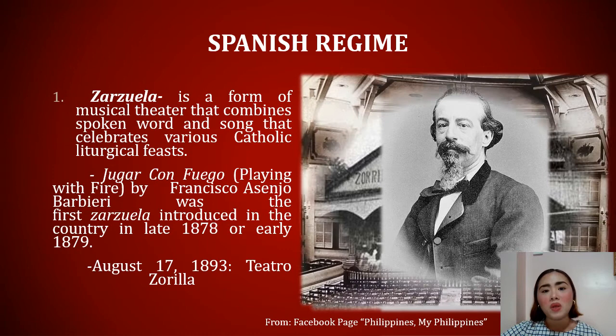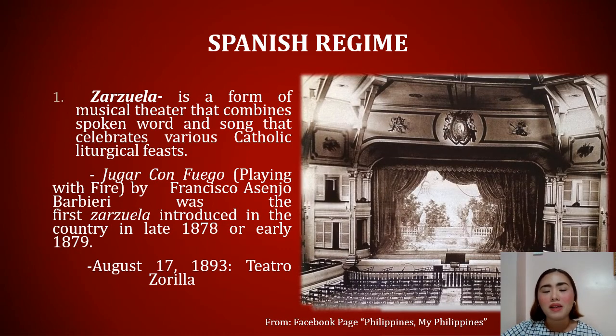The building, which had a seating capacity of 900 people, was officially opened on August 17, 1893, and it was the venue for Spanish language and Tagalog language stage performances. Unfortunately, it was burned down, and as you can see in the interior, it mimics the grand opera houses in Europe. That is why it was such a shame that it was burned down.